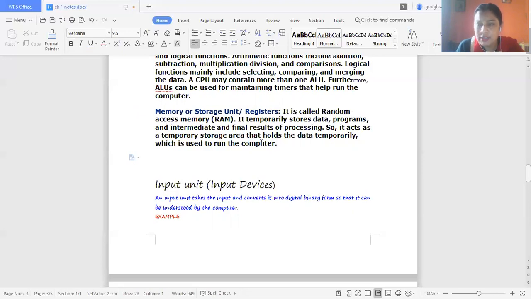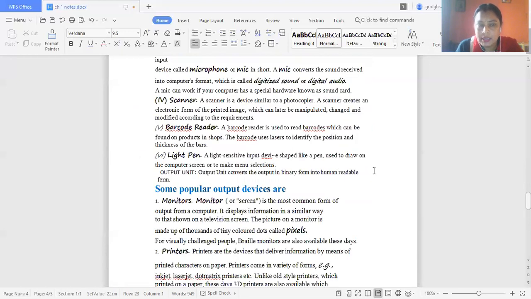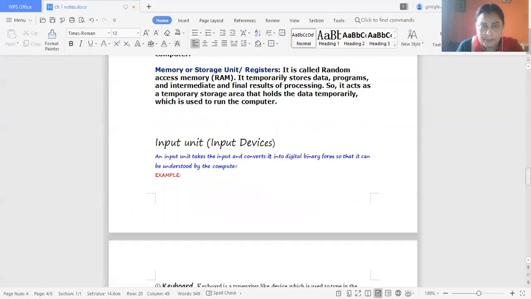The main memory is known as the primary memory. It is a random access memory, and it is used to store the data temporarily.